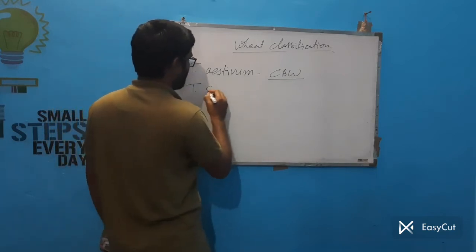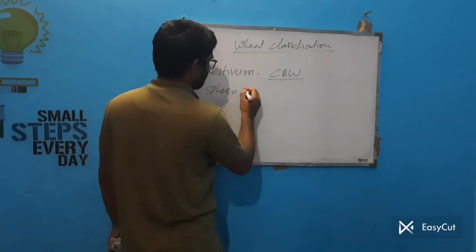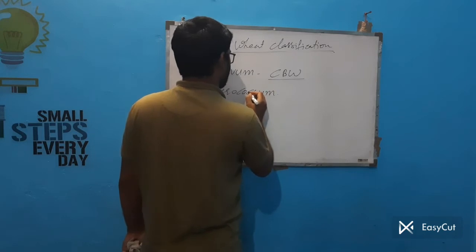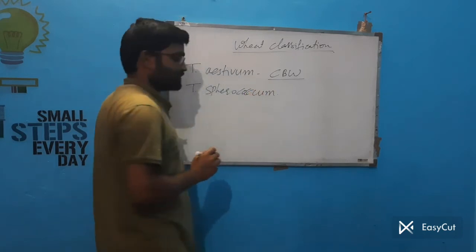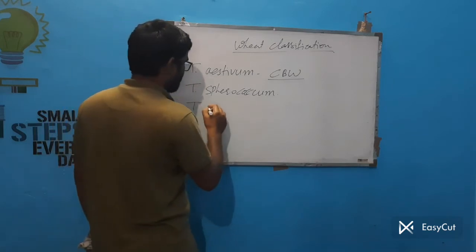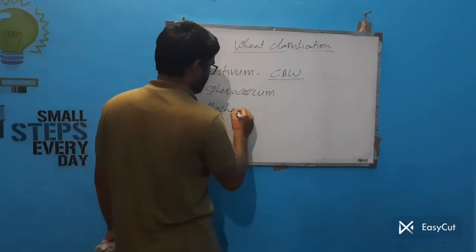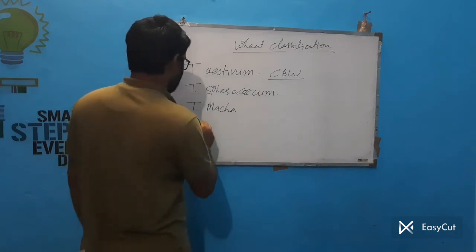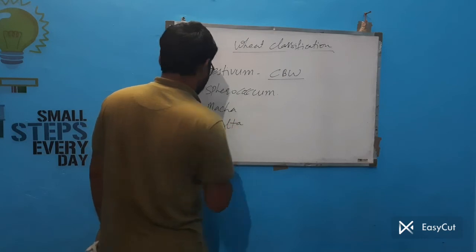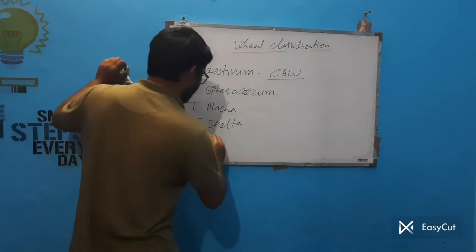Another is Triticum sphaerococcum. Next one is Triticum macha. That is called macha wheat. Another is Triticum spelta. Next is Triticum vavilovi.